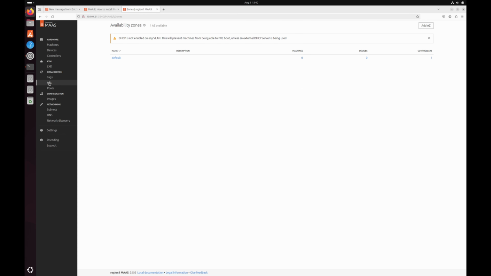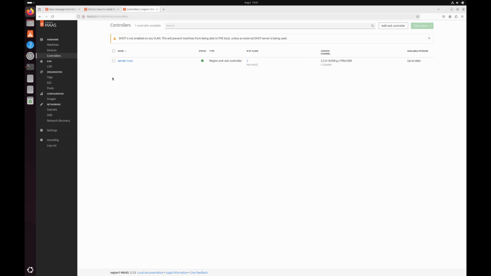Now Maas has availability zones as well. These availability zones are not something like what you see in AWS or other cloud providers. The availability zones in here are just the logical grouping of the resources. For example, you can have an availability zone called fault tolerant, or you can name it anything, but the idea in here is not to provide redundancy. It's just the logical grouping of how you will place these servers. Similarly, under the pools, you can create multiple pools in here and then assign the machines into those pools. They don't do any fancy stuff. It's just the logical separation of the devices or the machines.